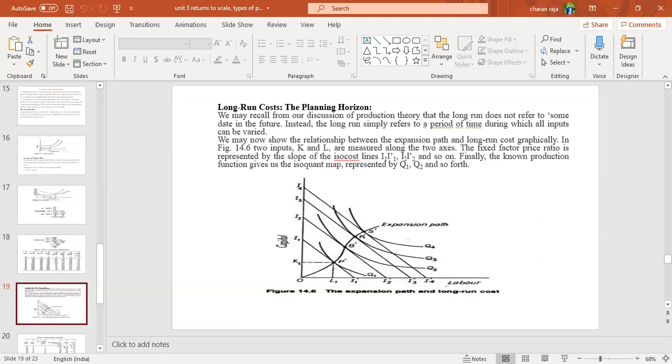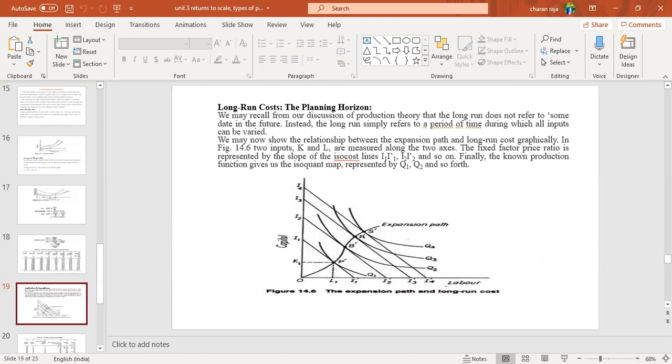Here we can find I1, I2, I3, I4 are the different iso-cost lines. Iso-cost means equal cost to be incurred to produce the different levels of production. Given a considered level of production, such kinds of things are considered iso-cost.